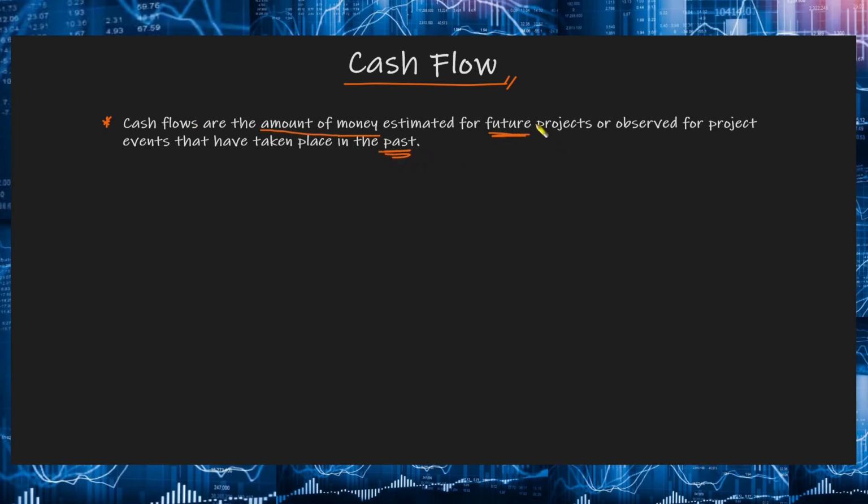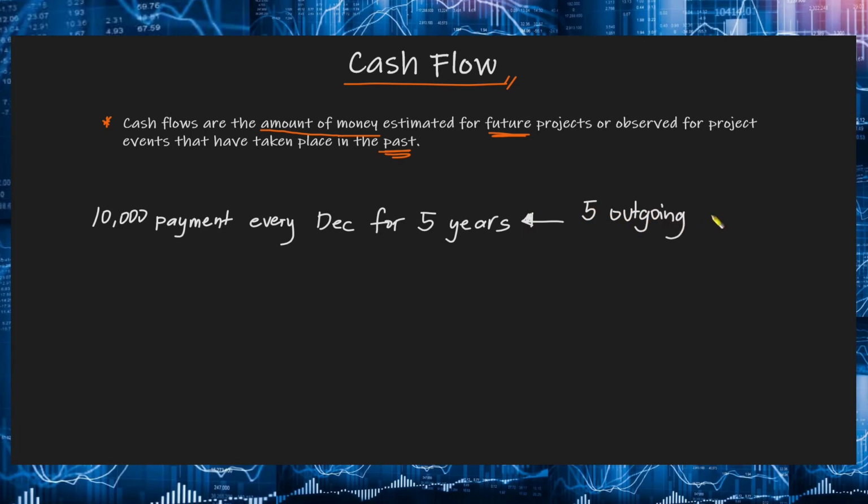All cash flows occur during specific time periods, such as 1 month, every 6 months, or 1 year. So annual is the most common time period, annual or per year. For example, a payment of 10,000 pesos once every year in December for 5 years is a series of 5 outgoing cash flows. So from our perspective, since we are making a payment, mababawasan yung pera natin, so this means that the cash flow is going out or outgoing. Okay? Again, from our perspective.